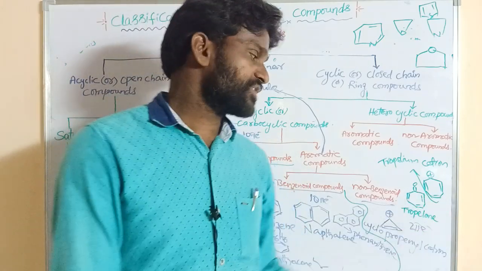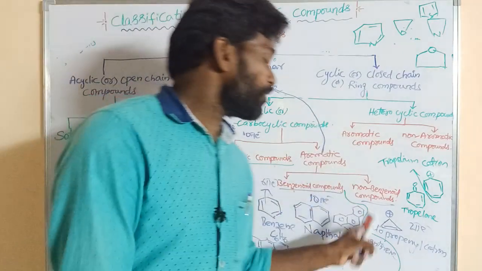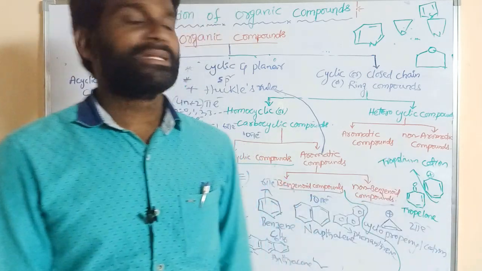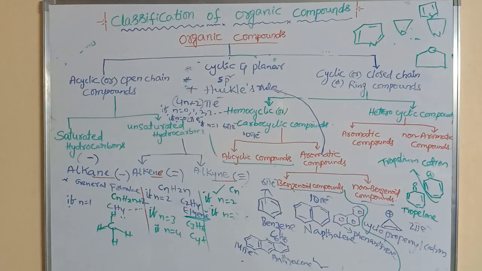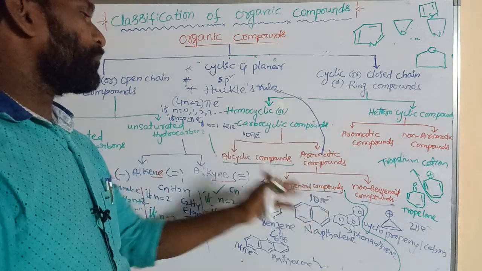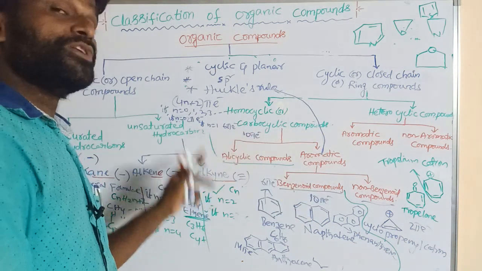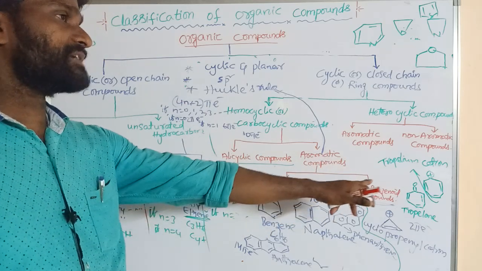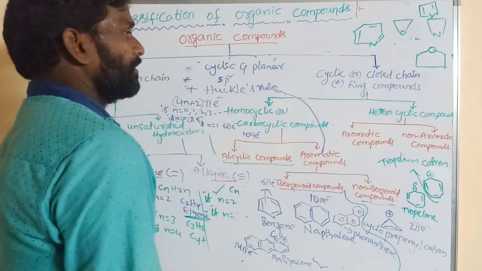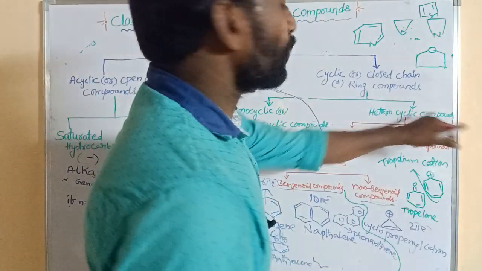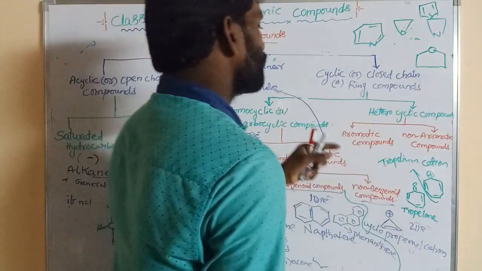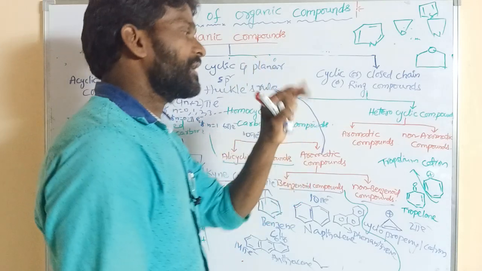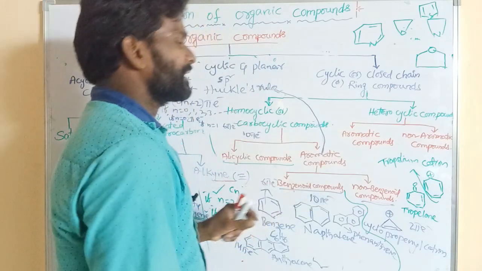Okay, these are non-benzenoid compounds. What are the examples? Cyclopropenyl cation, tropylone and tropylium cation. These are examples of non-benzenoid compounds. So carbocyclic compounds is over. Carbocyclic compounds are again classified into two types, alicyclic and aromatic. Aromatic is again classified into benzenoid compounds and non-benzenoid compounds. And the last one, what is that? Heterocyclic compounds, the cyclic compounds containing heteroatoms like oxygen, nitrogen or sulfur.